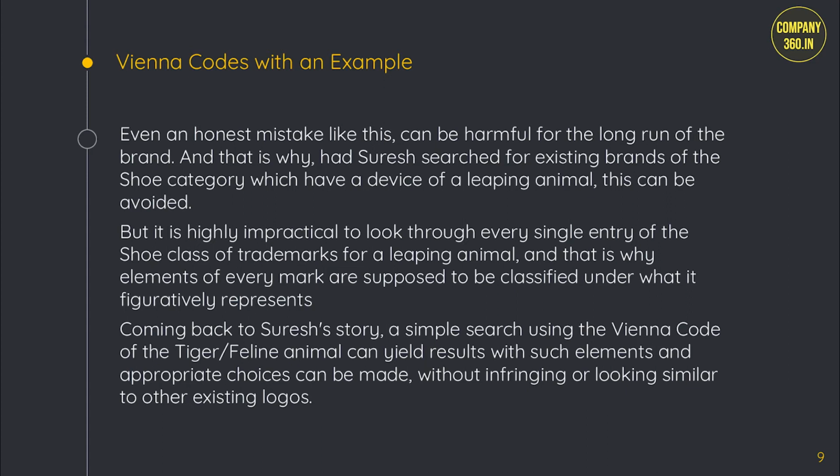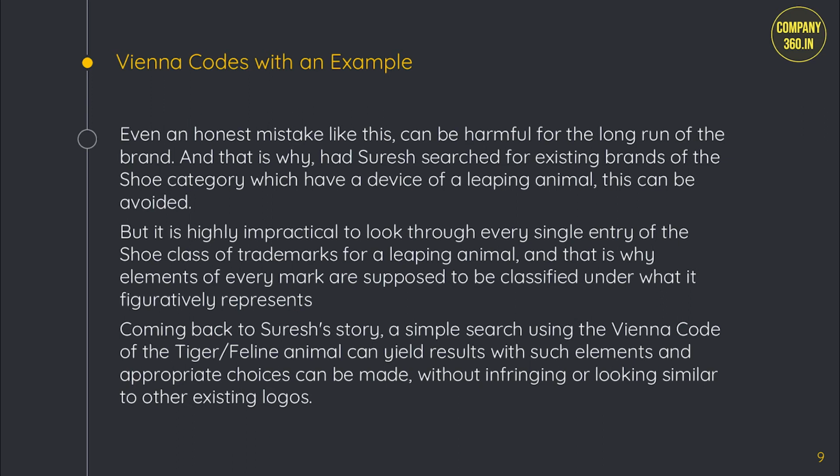And that is why, had Suresh searched for existing brands of the shoe category which have a device of a leaping animal, this could be avoided. But it is highly impractical to look through every single entry of the shoe class of trademarks for a leaping animal. And that is why elements of every mark are supposed to be classified under what they figuratively represent.